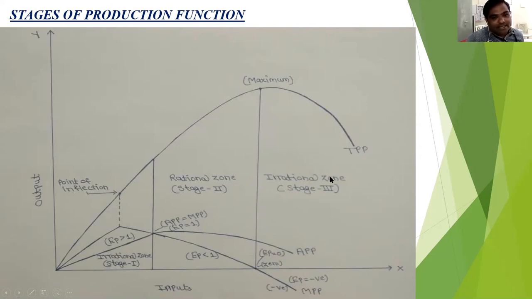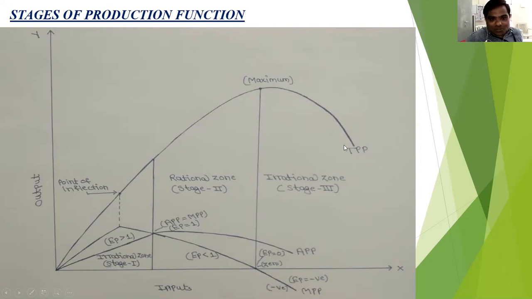In the third stage, when the MPP crosses the 0 point, MPP becomes negative. When MPP is negative, at that time EP is also negative. That means the APP is declining and MPP crosses the 0 point, so the MPP is negative.